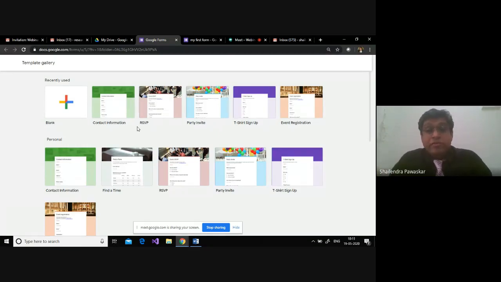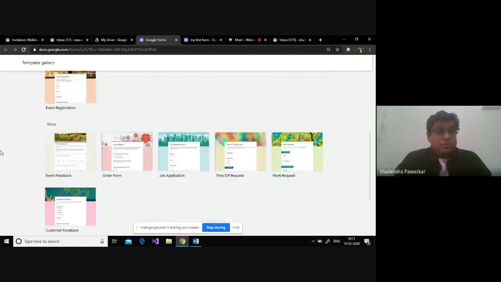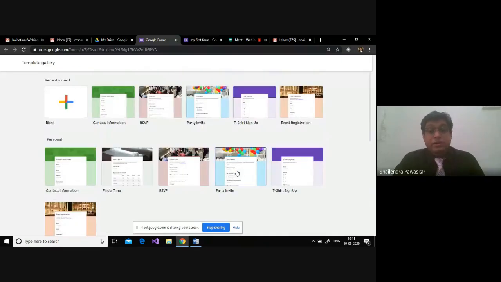Of course, you can definitely modify this template as per your requirement, make some changes as per your requirement, but definitely it will be a very easy task for a student, for us, to have very simple templates available which can be used. So we have an event feedback, we have an order form, we have a job application, right? We have a work request, and there are so many different templates if you go through it.